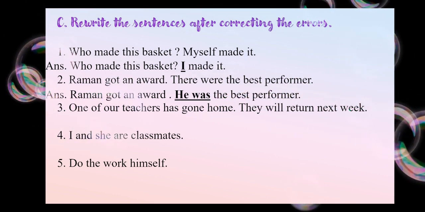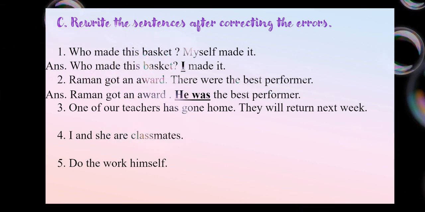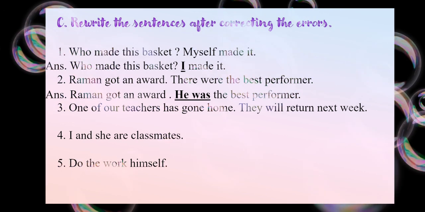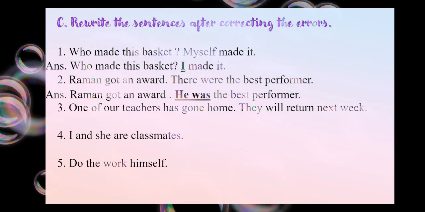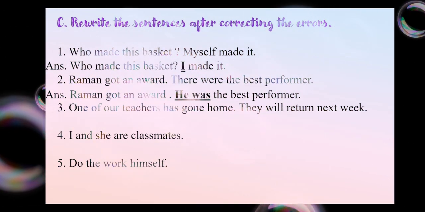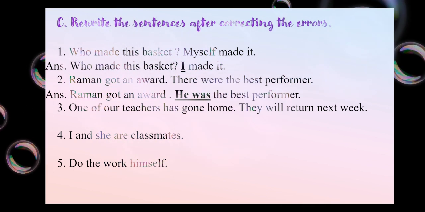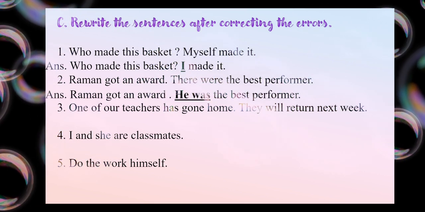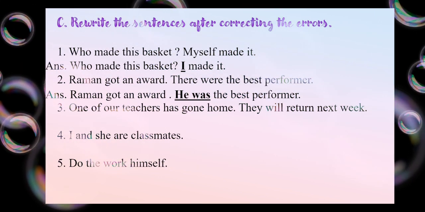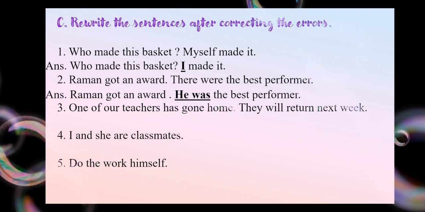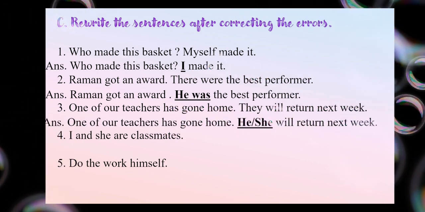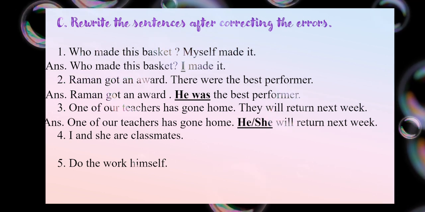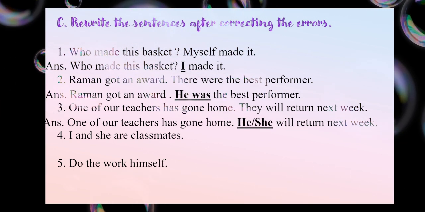One of our teachers has gone home. They will return next week. Okay, so here children, what happens? You may think teachers is used, so we will use they. No, it is not correct way. If you read the sentence again, we are referring only to one of the teachers. We are not referring to the whole staff. Okay, we are referring to only one teacher. So there I'll be using singular. Okay, one person. It can be he or it can be she. One of our teachers has gone home. He or she will return next week.